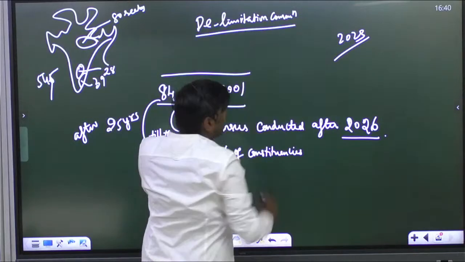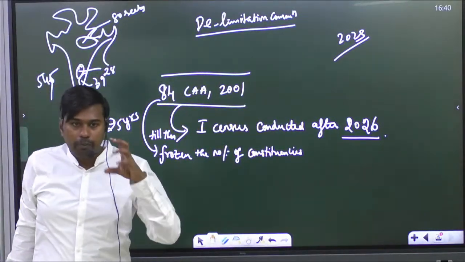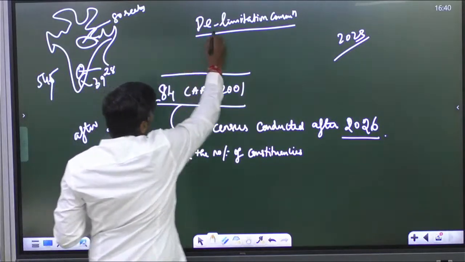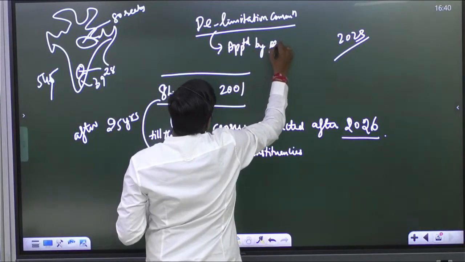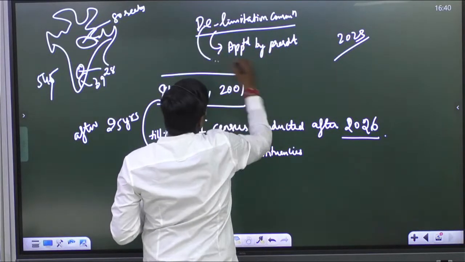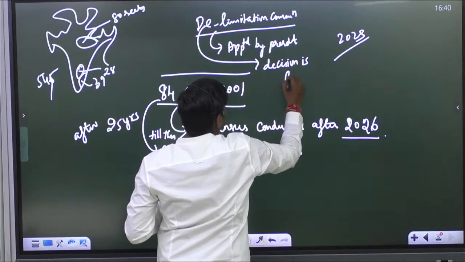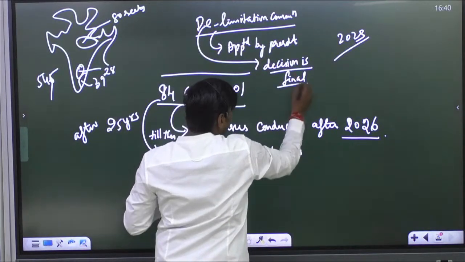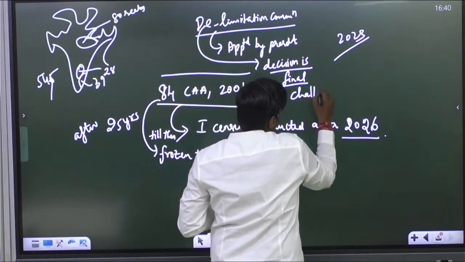This is the one which carries out the delimitation exercise. And who will appoint it? The members will be appointed by the President. And whatever decision it comes out with, that is final. That cannot be challenged in any court of law. Kindly write it, very, very important.